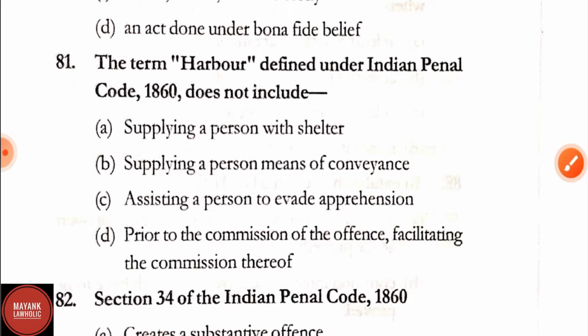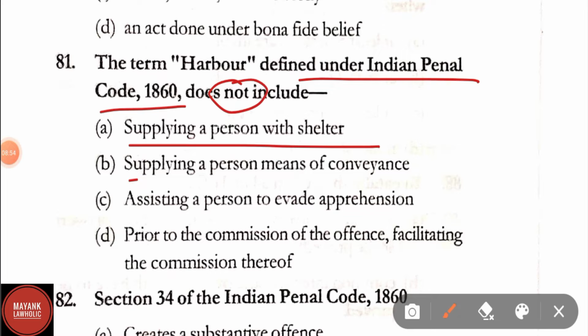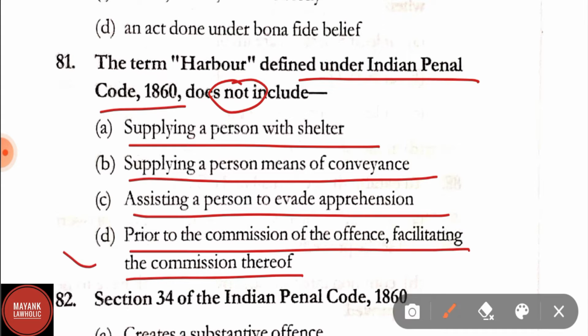Question number 81. The term harbour defined under IPC does not include: A, supplying person with shelter; B, supplying person means of conveyance; C, assisting a person to evade apprehension; D, prior to the commission of the offence, facilitating the commission thereof. Here the correct answer is option D, that is prior to the commission of the offence, facilitating the commission thereof does not come under the harbour definition.